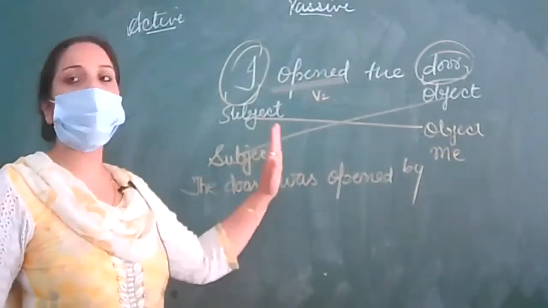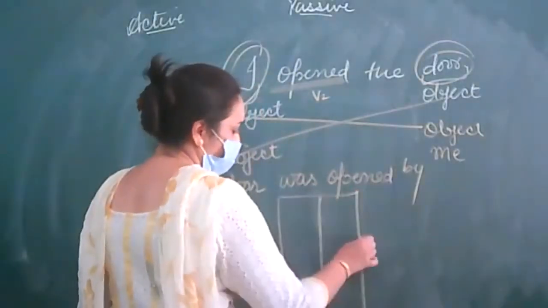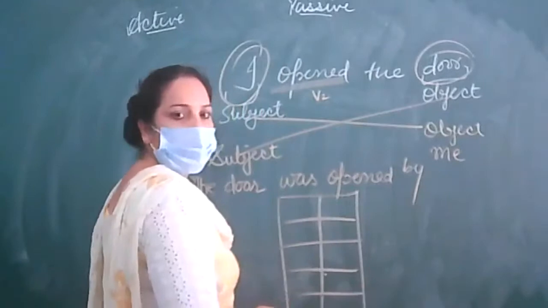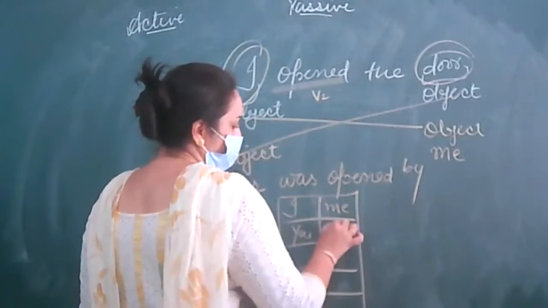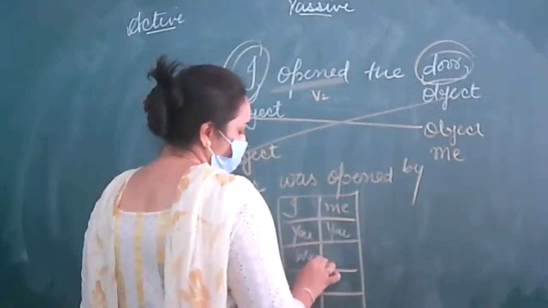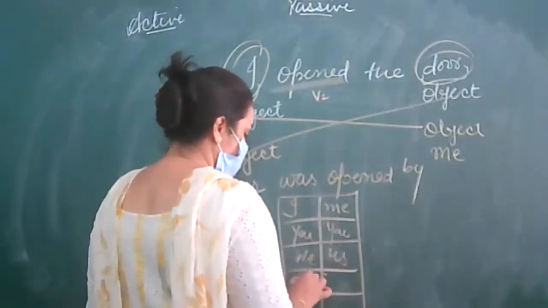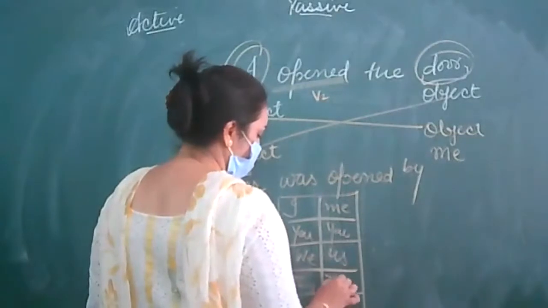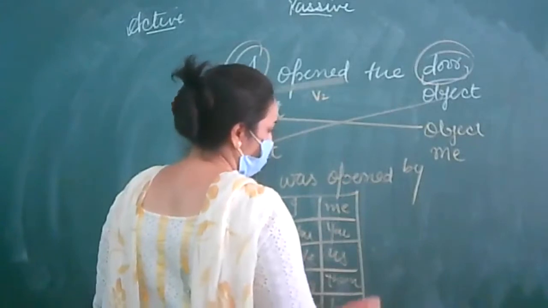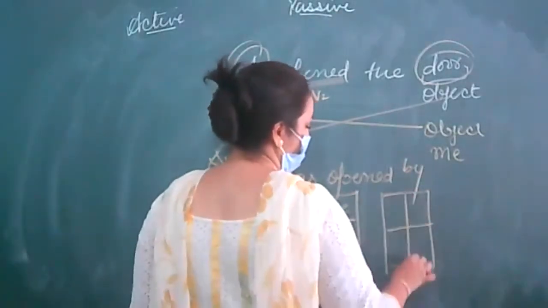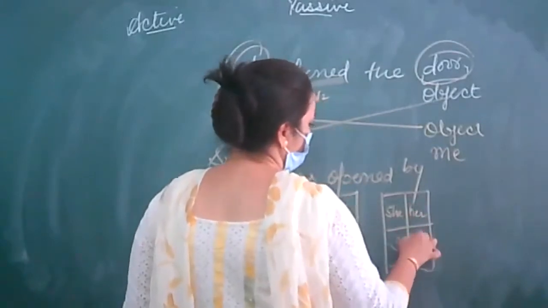So how will you change subject into object? For that also you have to make one table and learn this.